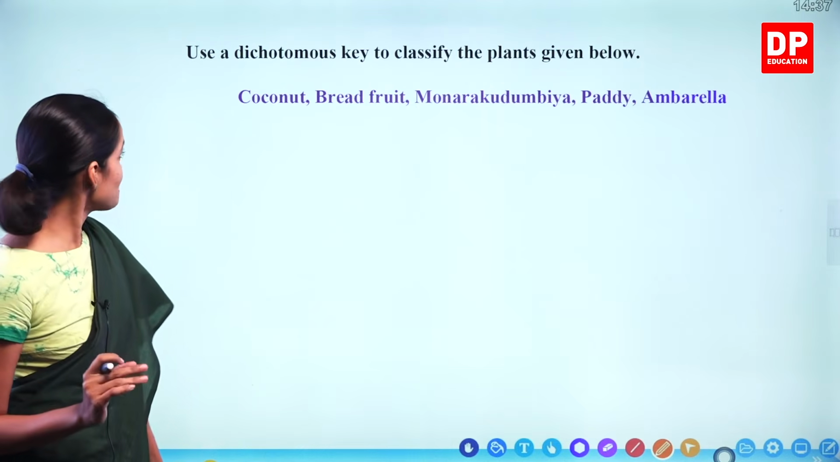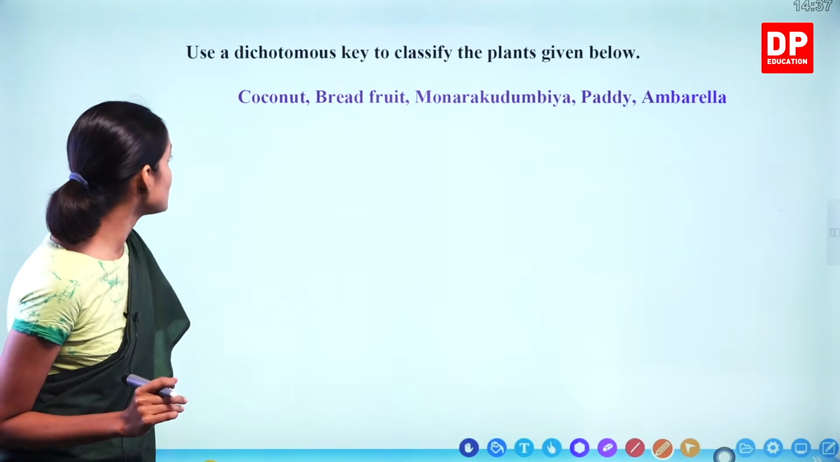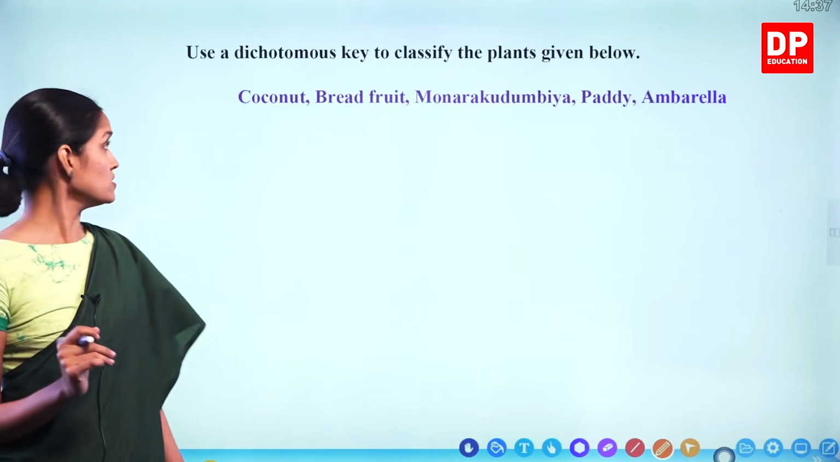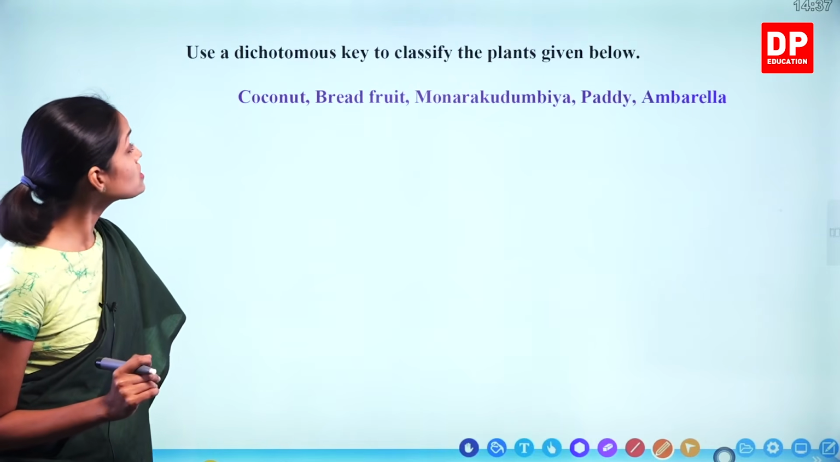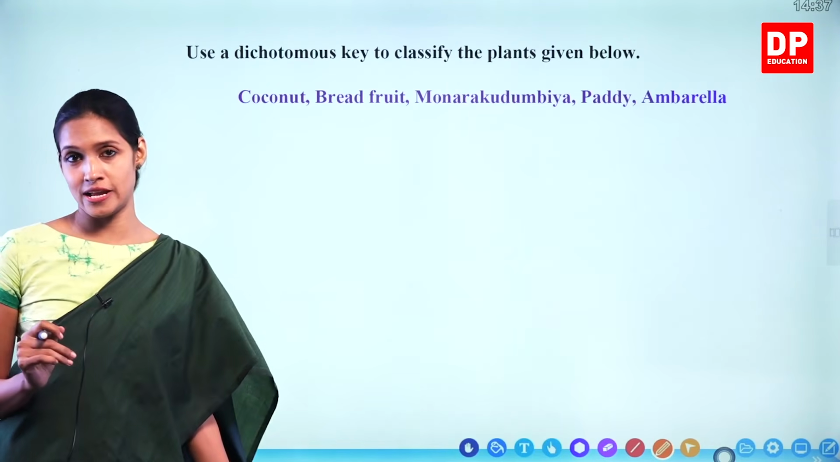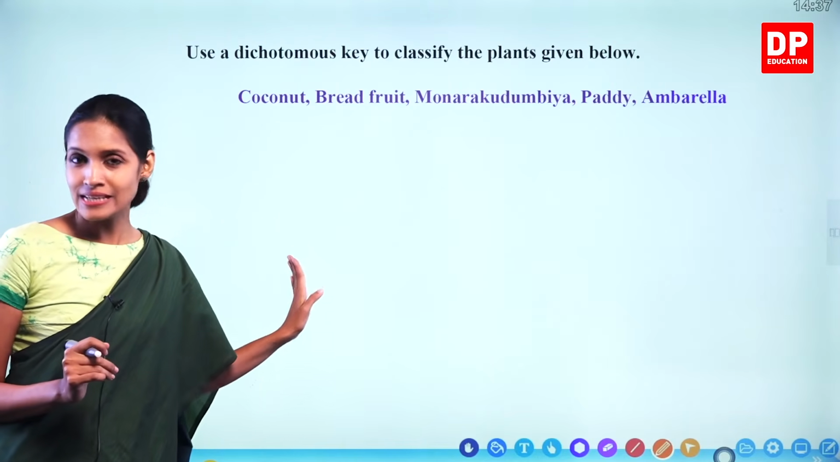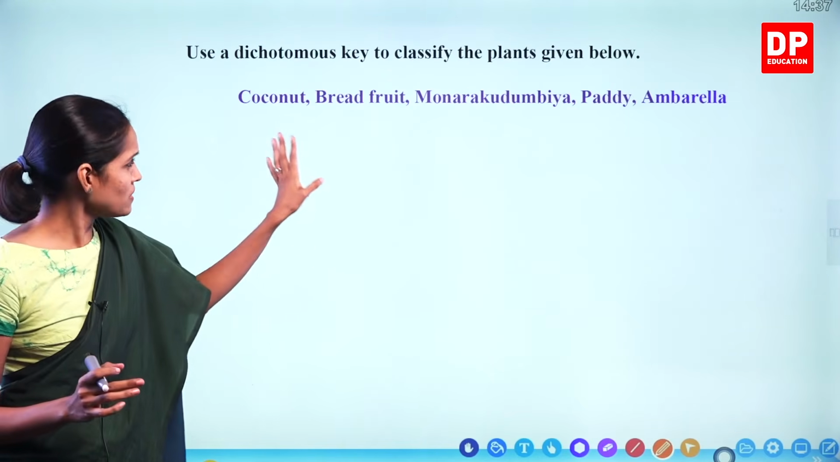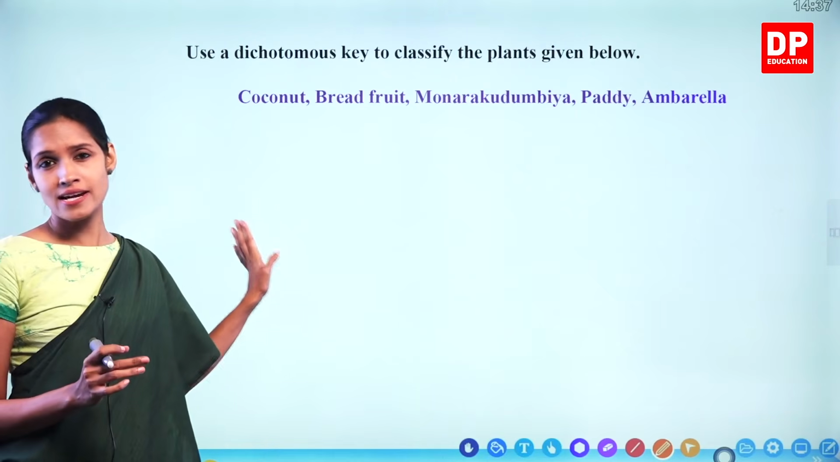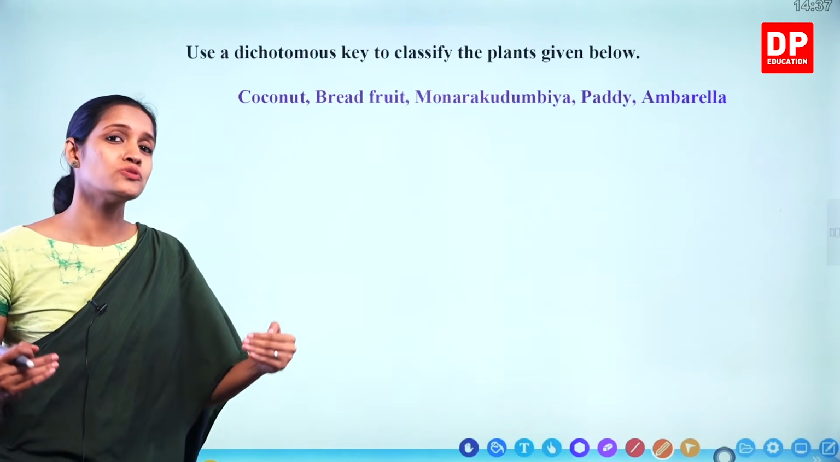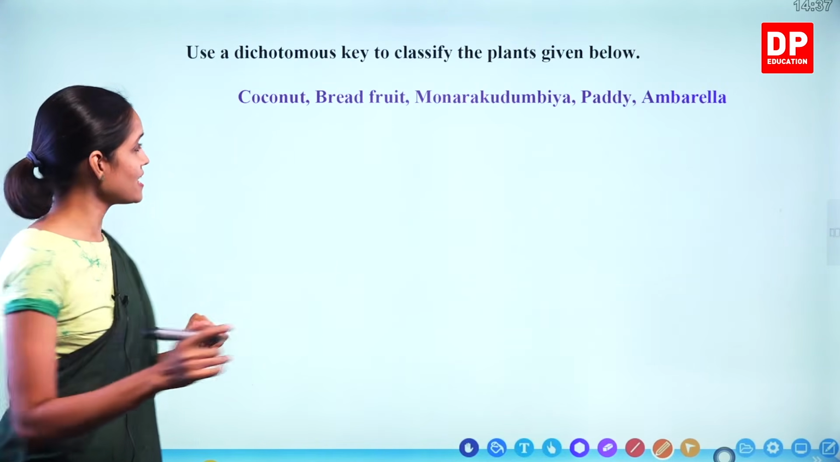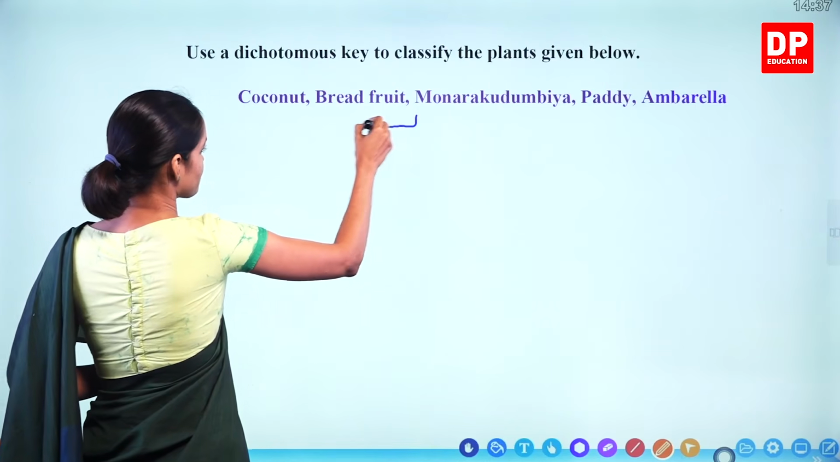Right, children, we will see more examples regarding these dichotomous keys. We have another example here. Use a dichotomous key to classify the plants given below. Coconut, breadfruit, Monorecudumbia, paddy and amarella. So we will start to do this. You all can start with me. You don't have to write the same characteristic that I write here. Feel free to do it in your own way. Understand? So we will start.